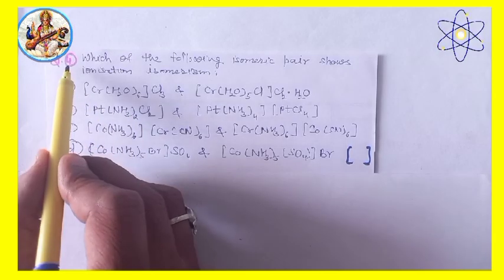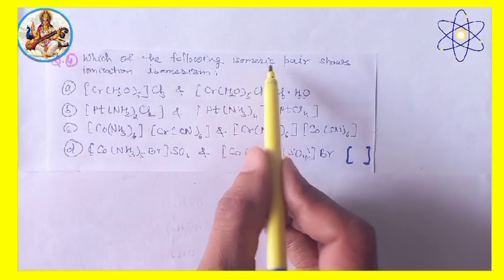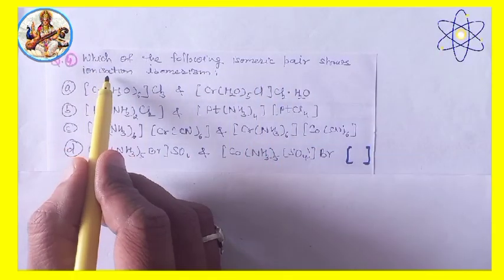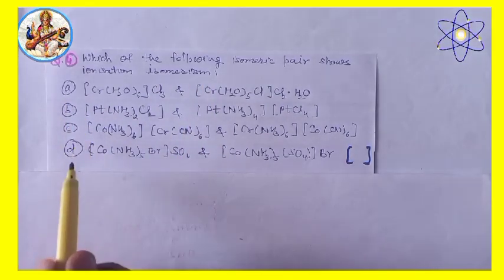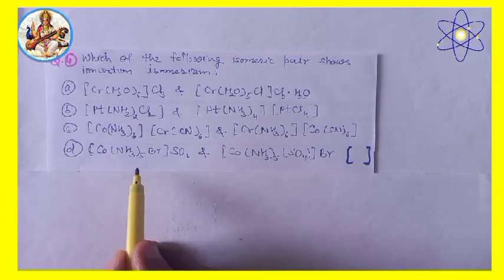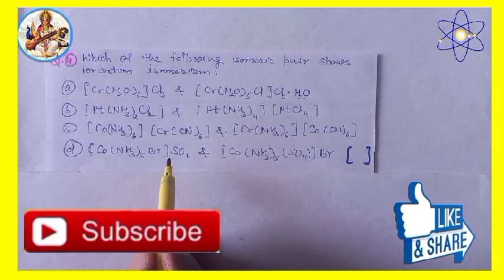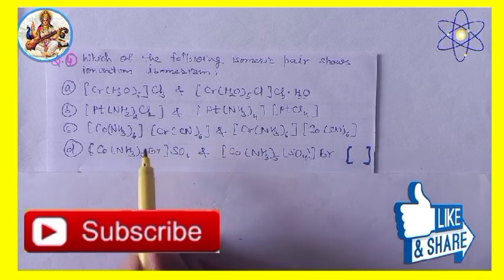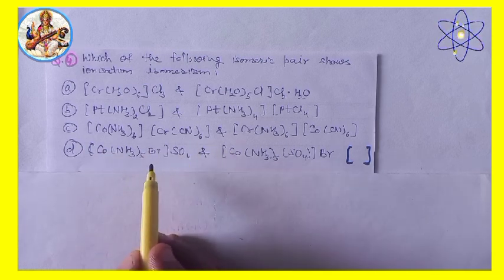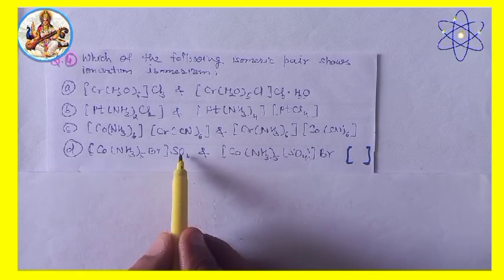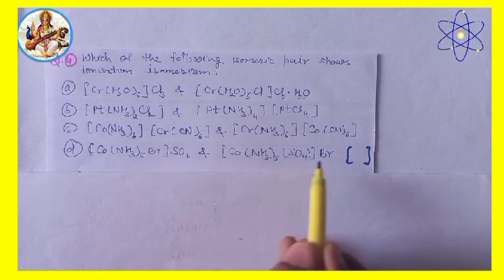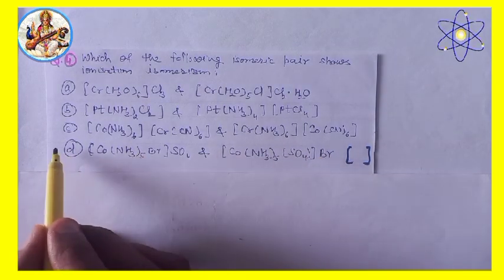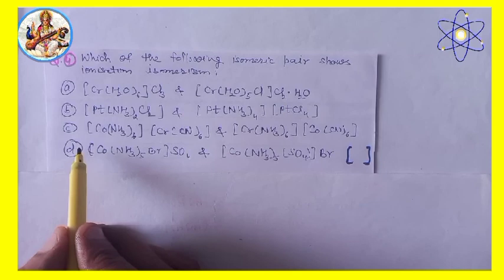Now next. Question 4, very important. Which of the following isomeric pairs show ionization isomerism? Option A, B, C and D. We know that groups or ions are exchanged between CS and IS. Then ionization isomers are obtained in option D, sulfate and bromido exchange between CS and IS. Therefore, the answer will be option D.